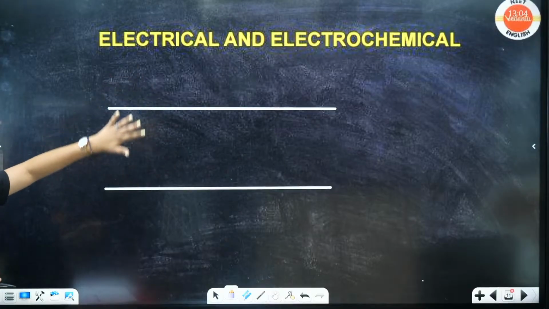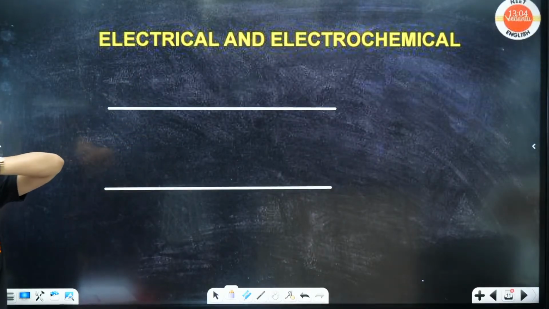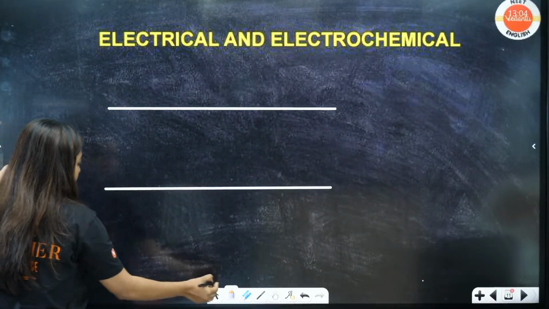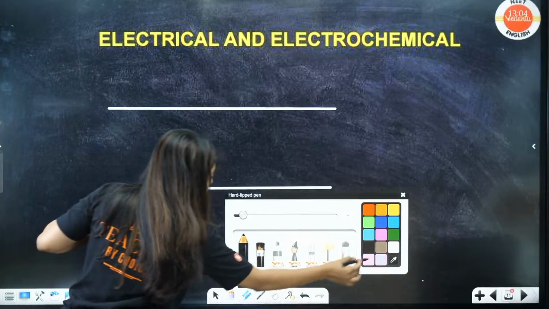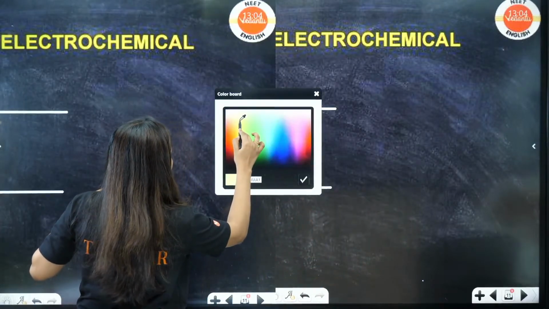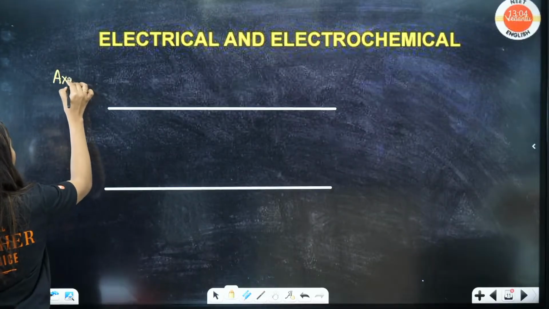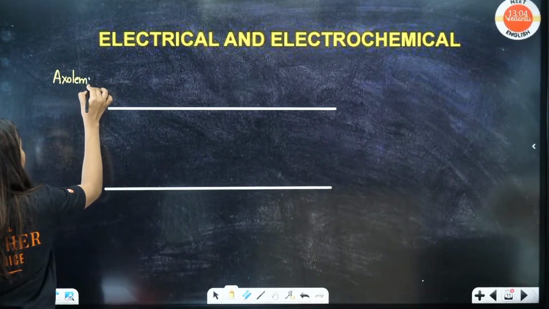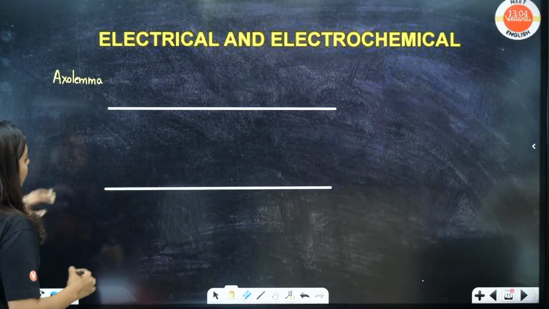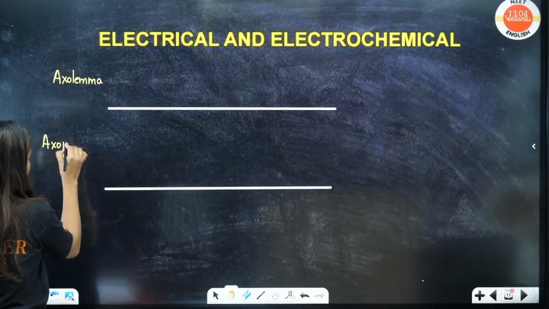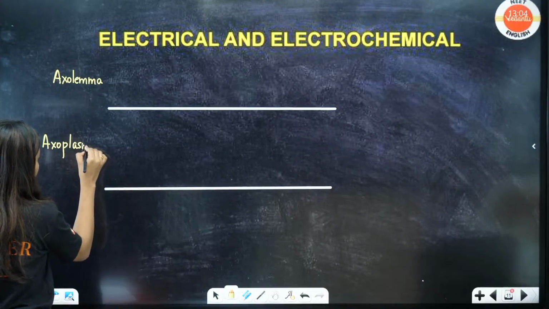Students, this one is the plasma membrane, so this is going to be the axolemma. Yes or no? And this is going to be the axoplasma, the cytoplasm, no? Axoplasma.